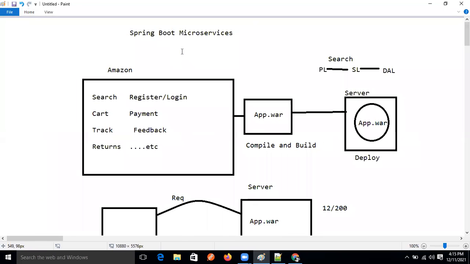Be active yourselves, guys. Then I can introduce microservices today, otherwise I will stop. Give everyone's response in the chat box.